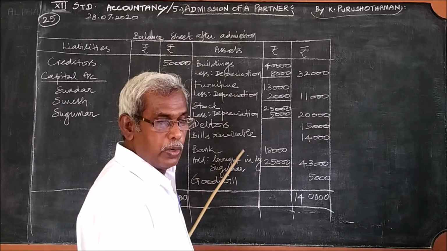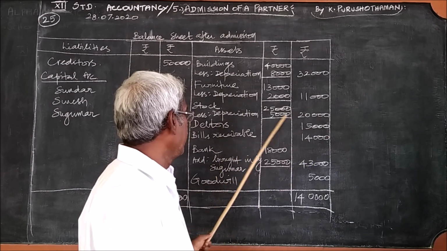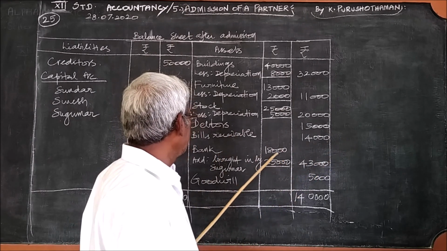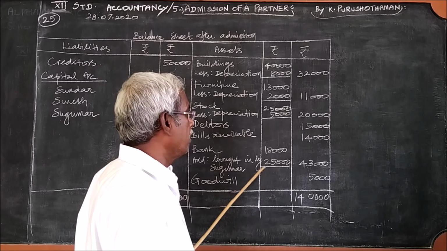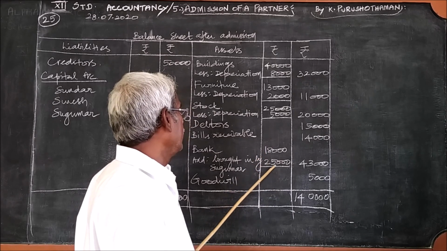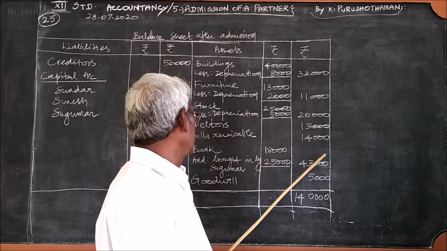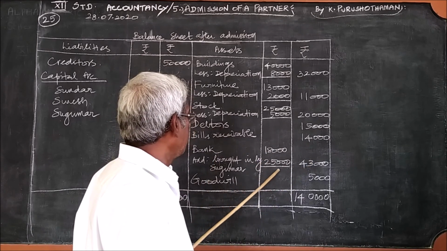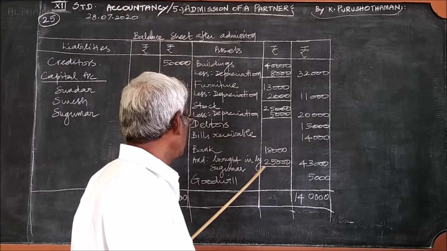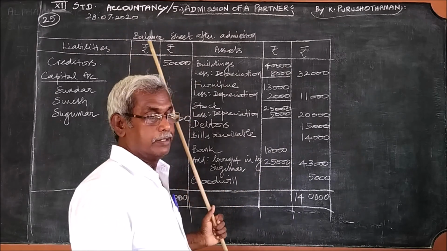For bills receivable, no adjustment, you write as it is. Then bank 18,000. With this bank, the amount brought in by the new partner Sukumar is 25,000. 25,000 plus 18,000, 43,000. And on the part of Sukumar, the goodwill value brought in by him is 5,000. So goodwill 5,000 I have written.